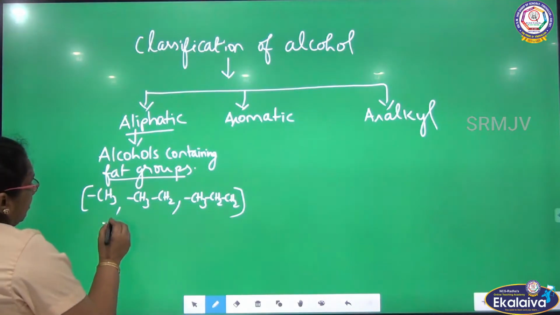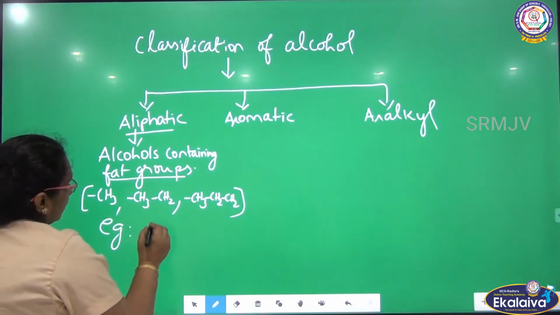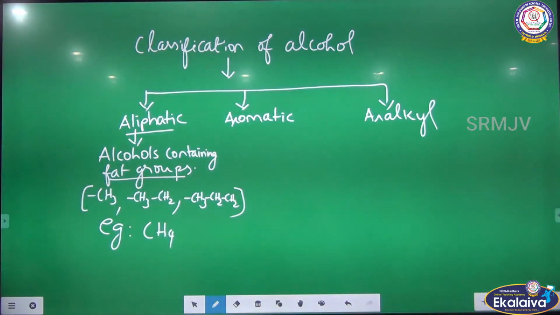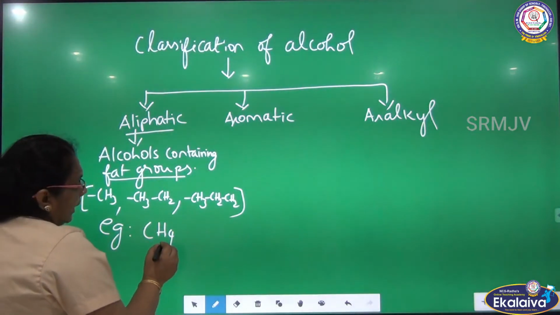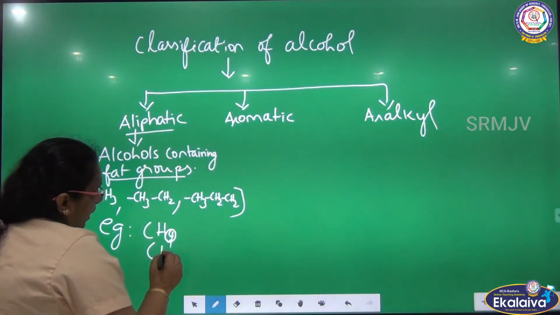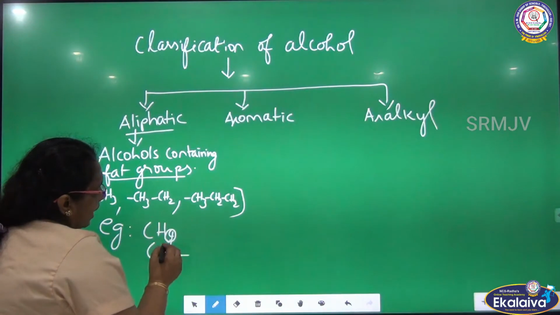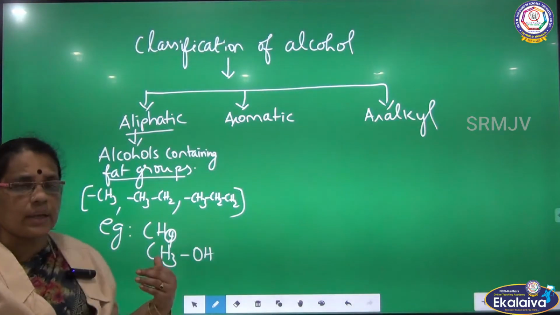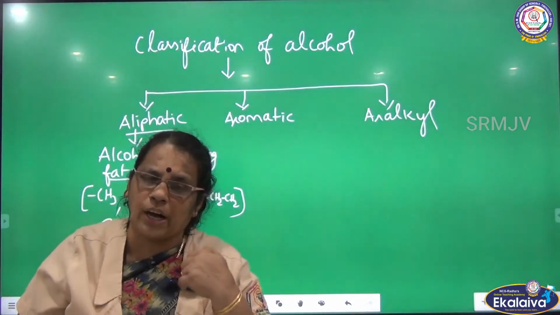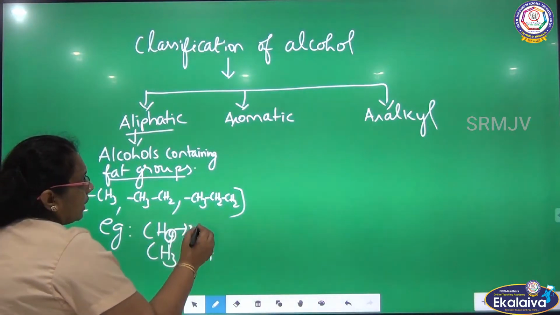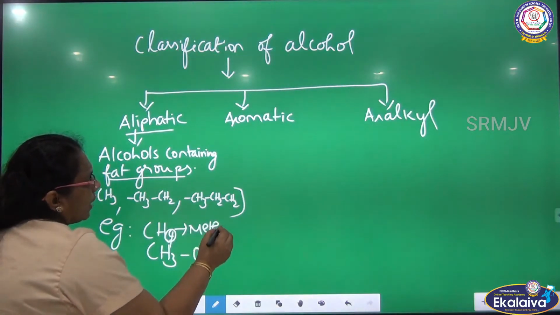I am giving one example. This is methane. I am going to remove one hydrogen from methane, and in the place of hydrogen OH is substituted. So how am I getting this alcohol? From a hydrocarbon. The compound I have taken here is methane, so it is a hydrocarbon, is it not?